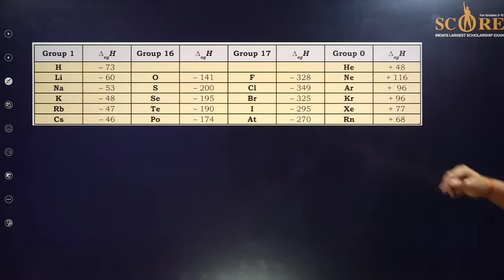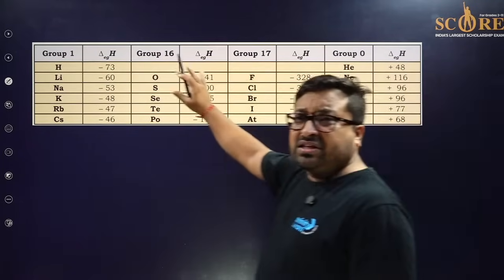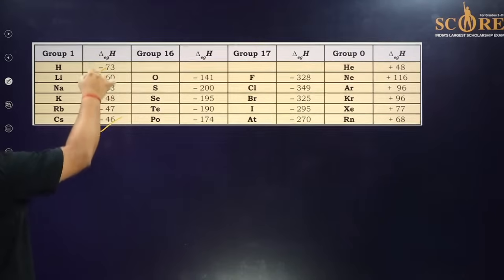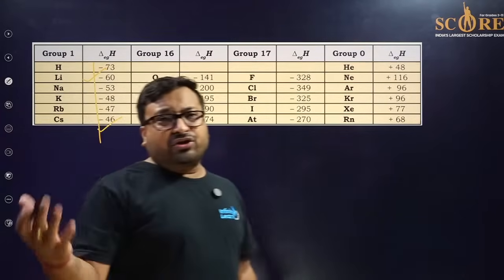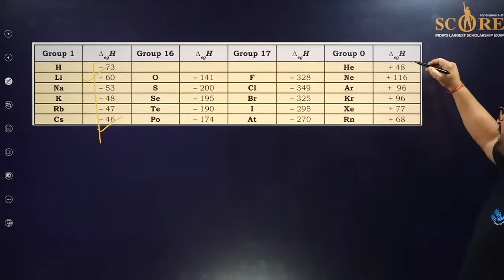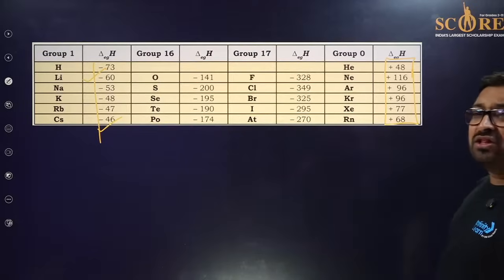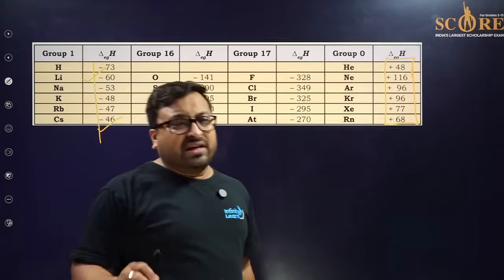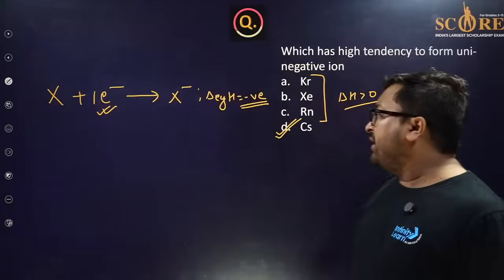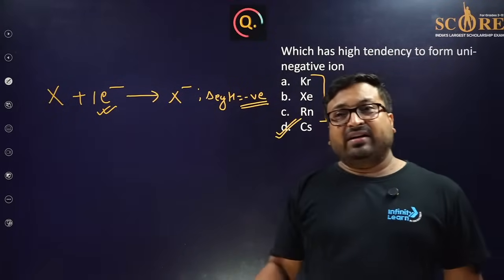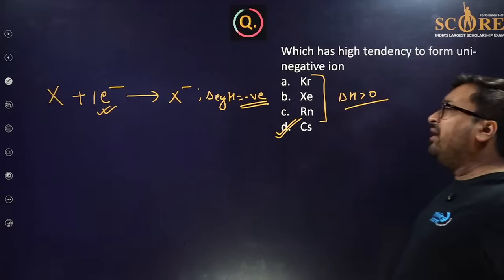And you can see over there, this is the screenshot of NCERT. From Cs to lithium, everywhere if you add an electron, because the configuration is not stable, energy will be released. But in this case, they are already in the noble gas configuration, so you have to provide energy, and they have very little chance to absorb energy. Clear? So very good, Karthikeya. You took a few minutes, but gave the right answer. Very good. Okay, let's move further.